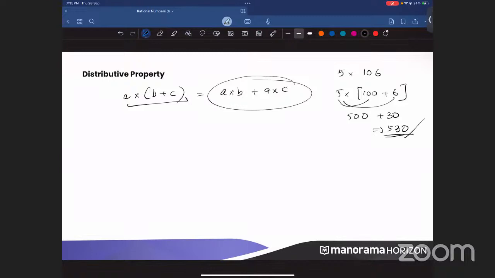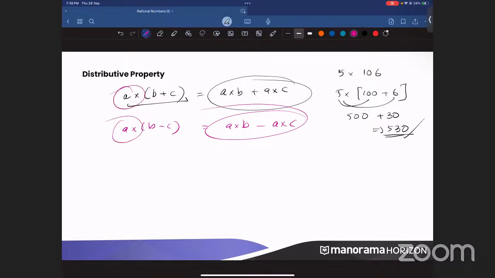So what is A into B plus C? It is A into B plus A into C. And the same property goes for A into B minus C also. It will be A into B minus A into C. Clear? This property is called the distributive property. You have a multiplication outside, and inside you have addition, or sometimes subtraction. When you multiply with addition, it becomes A into B plus A into C. When you multiply with a difference, B minus C, it will be A into B minus A into C. Clear? So this is the distributive property.